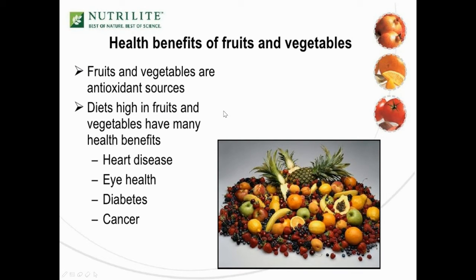We may have some doubts about whether we can intake all fruits and vegetables. Here is the answer. Most fruits and vegetables have antioxidant properties, and they act against cancer. So diets high in fruits and vegetables may have health benefits.